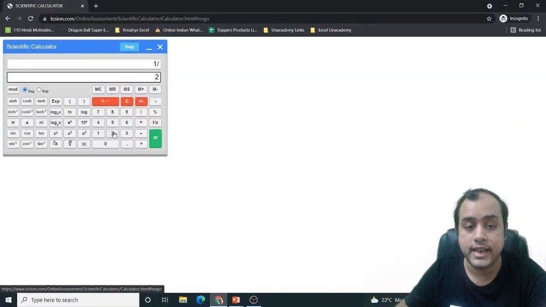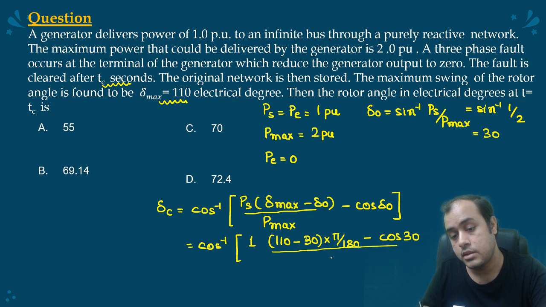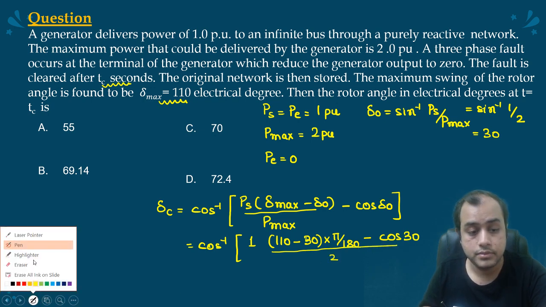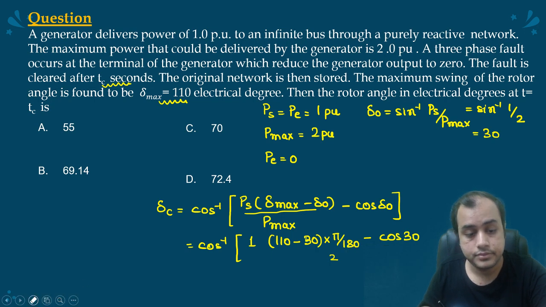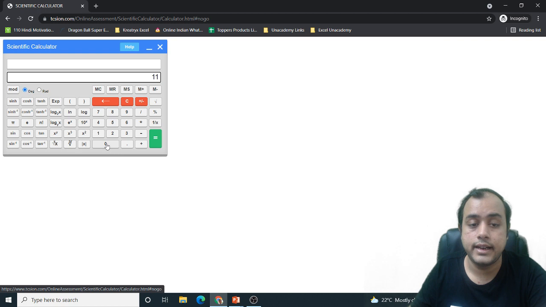So 1 by 2, I have set it in degree, 30 degree. Okay, so it is 30. But we have to use it in radian. So pi by 180 minus cos 30 by P max, that is 2. One minute. Okay, so 110, let us see, 110 minus 30 into pi by 180.